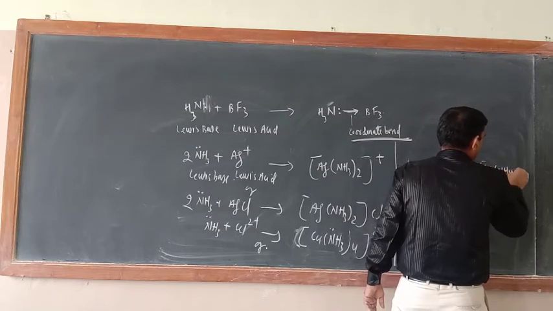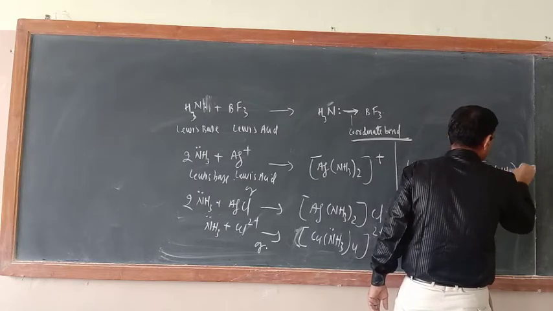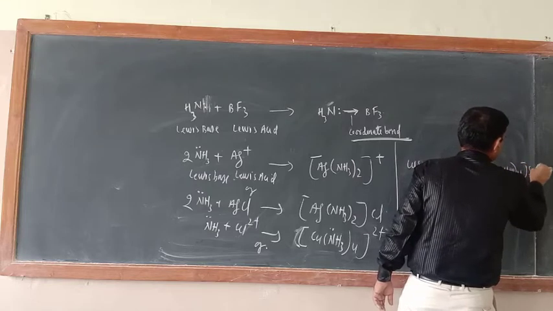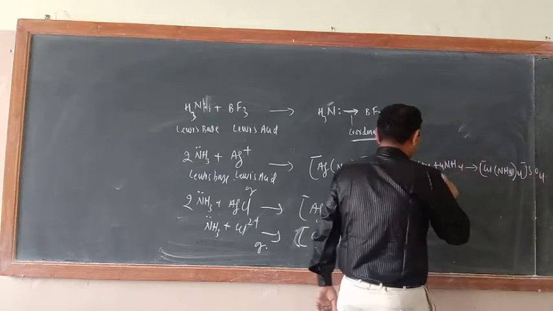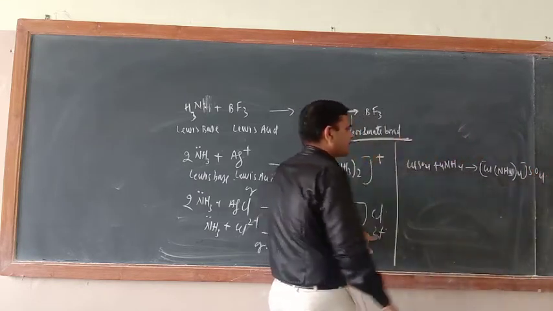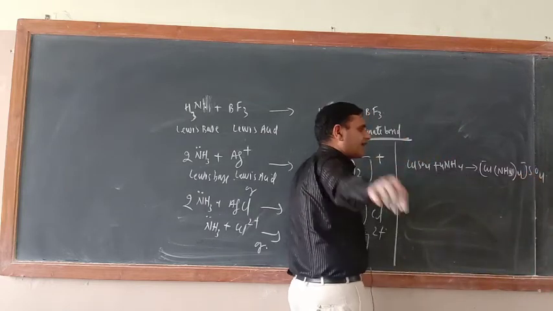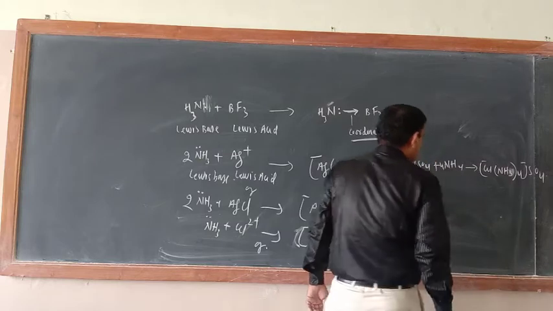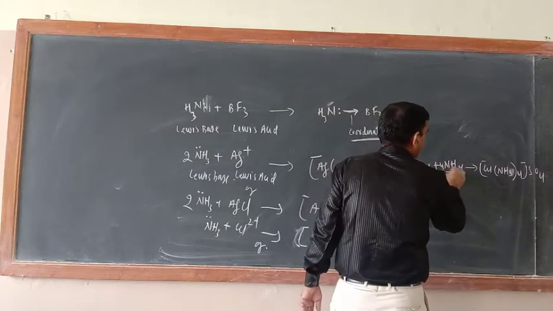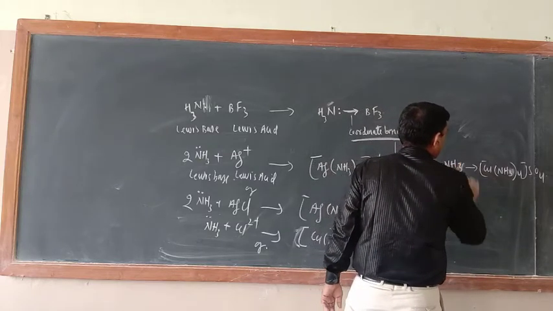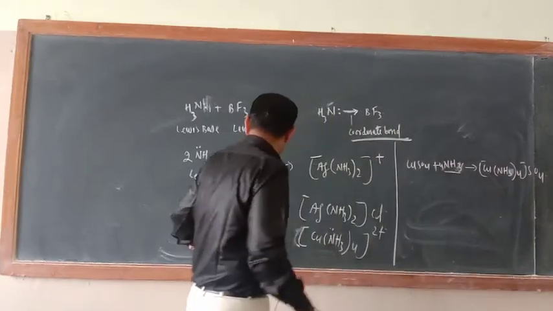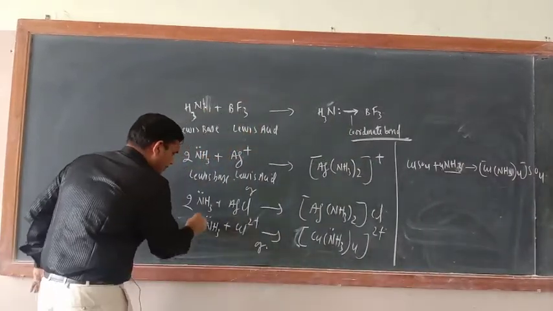Cu(NH3)4 SO4. Here what is there? SO4. Now the 2 positive charge of this ion is satisfied by the 2 negative charge of the sulfate ion. So now here 4 NH3. This is 4 NH3.